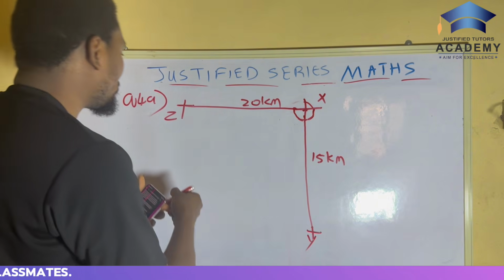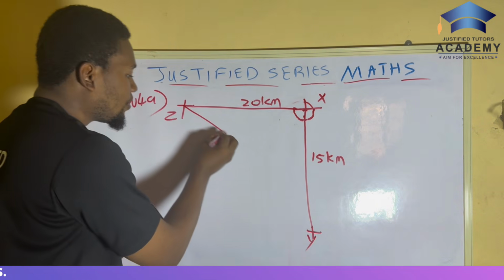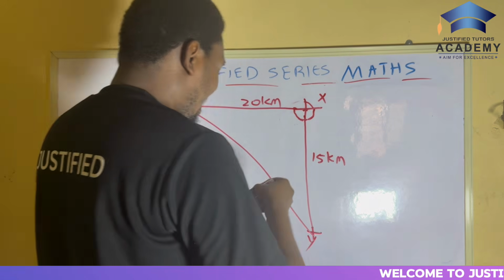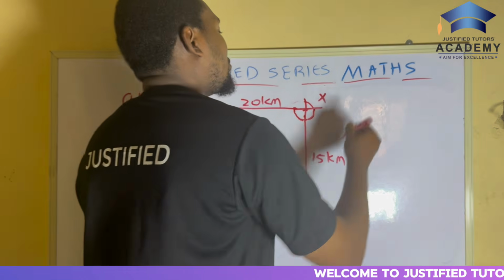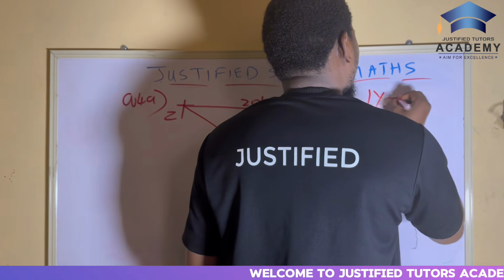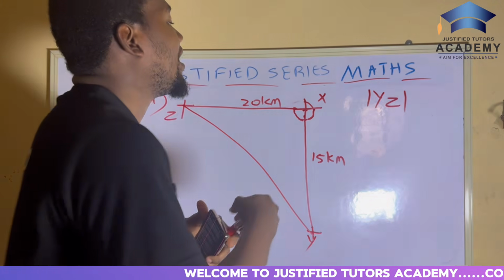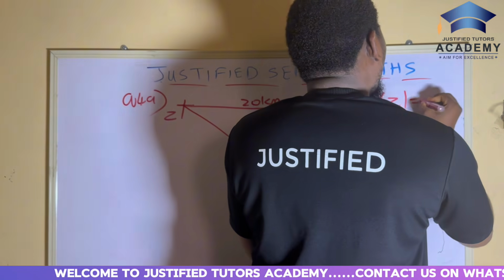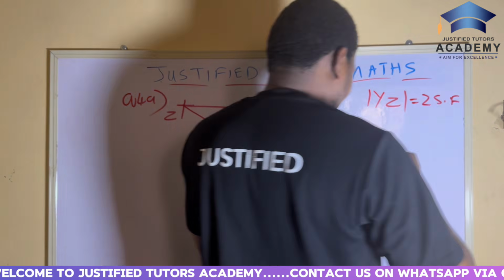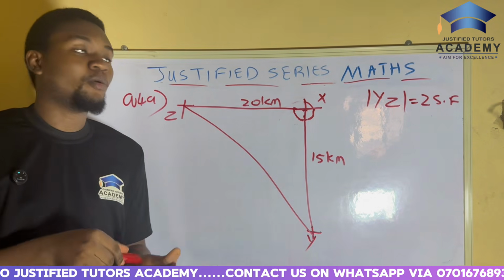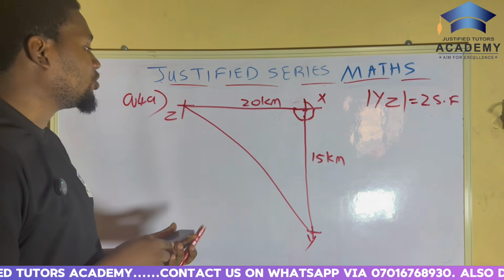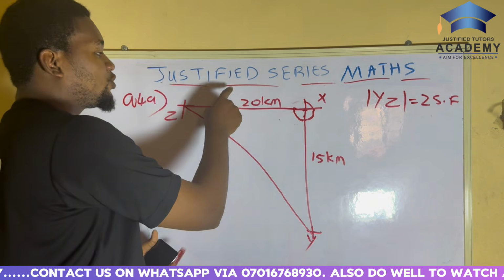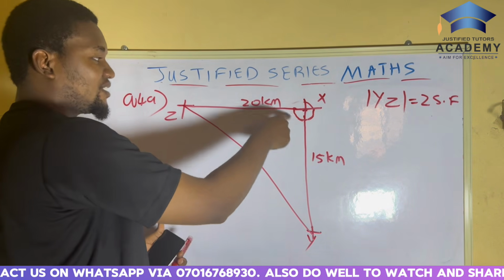So we should find the distance between Y and Z, to 2 significant figures, which means we'll have just two numbers. What do we do here? You have to pay attention to the angles. Here we have 20 kilometers, and here we have 15 kilometers. What is the angle in between them?